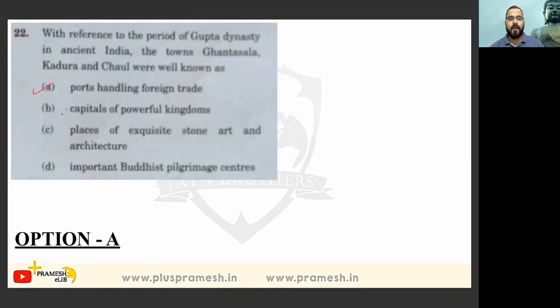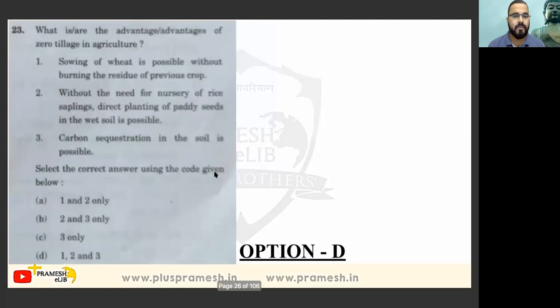See, capital of powerful kingdoms, it is not there. Important Buddhist pilgrimages, we haven't heard of these. Kadura, Chola. So these two we can eliminate, but A and C, now we are supposed to be aware of this fact. So this one is quite a moderate question, a factual question. Let's move to the other one.